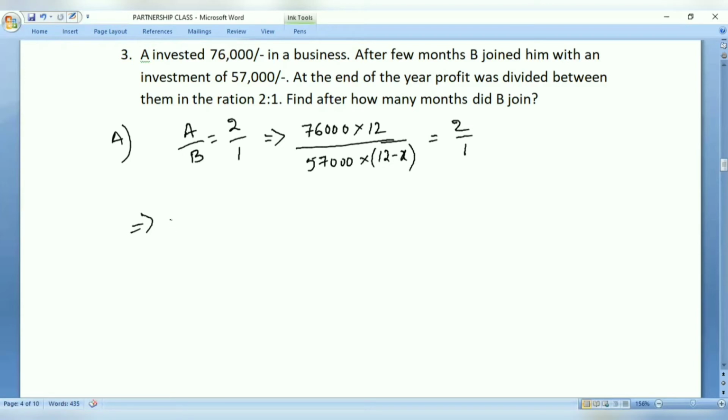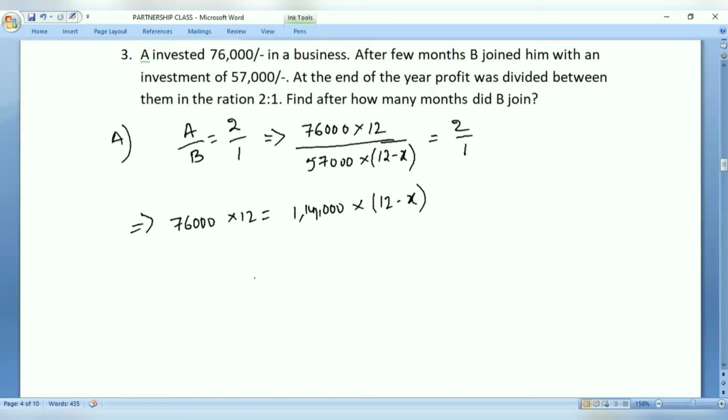On cross multiplication, 76,000 into 12 equals 2 into 57,000, that is 1,14,000, into 12 minus X, right?